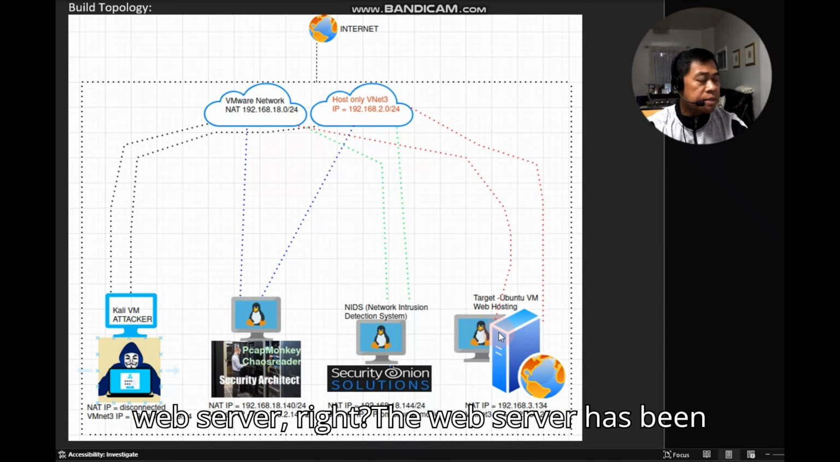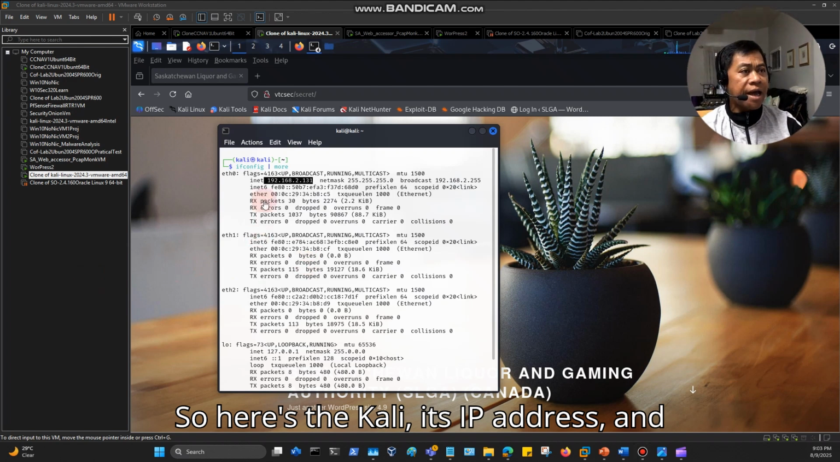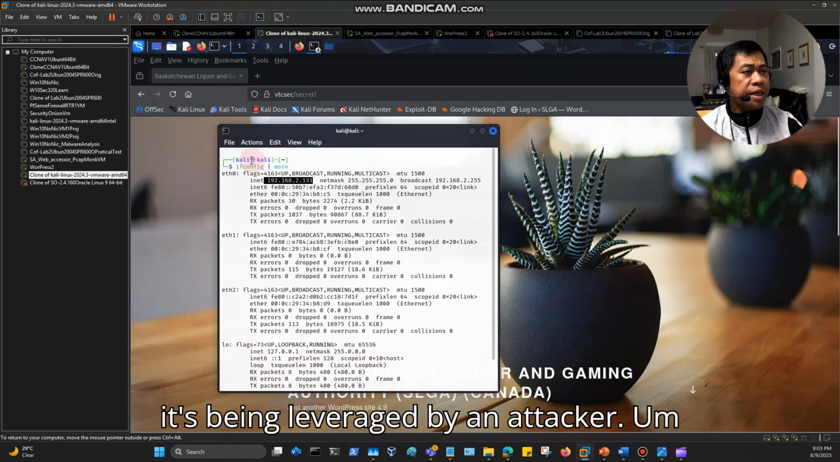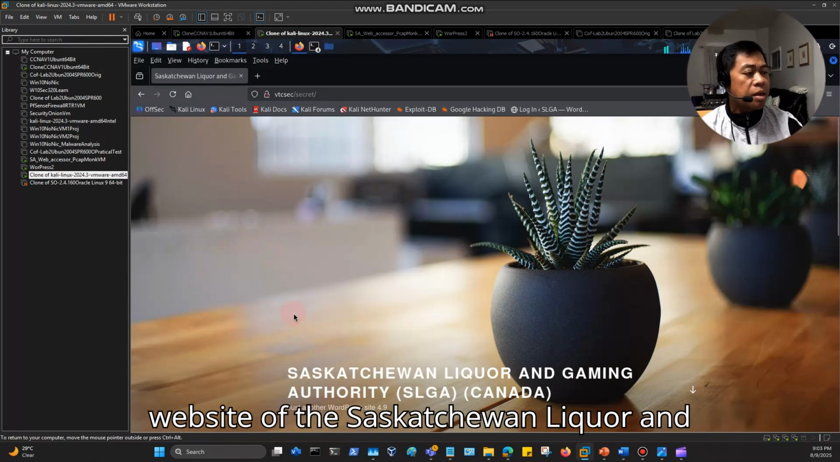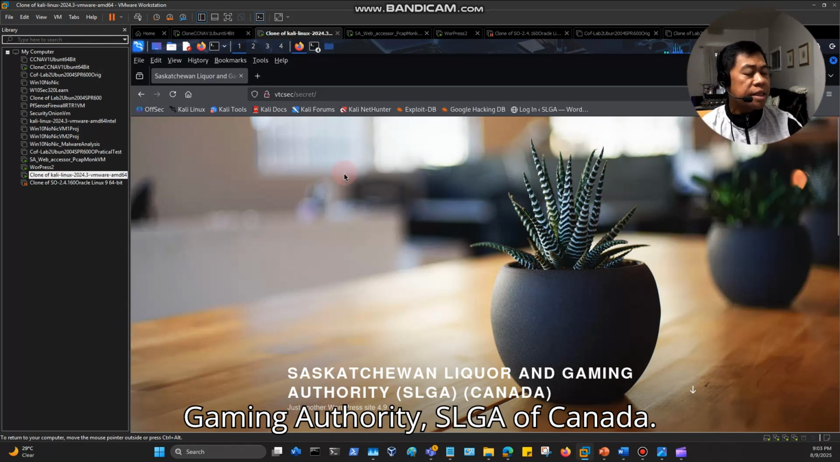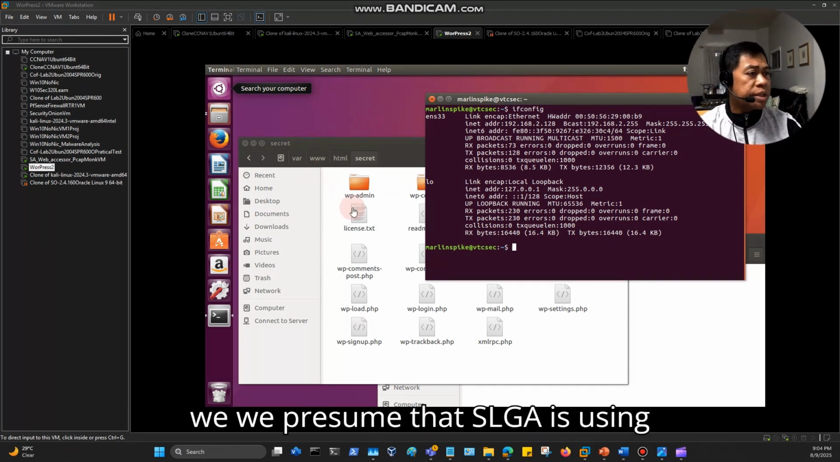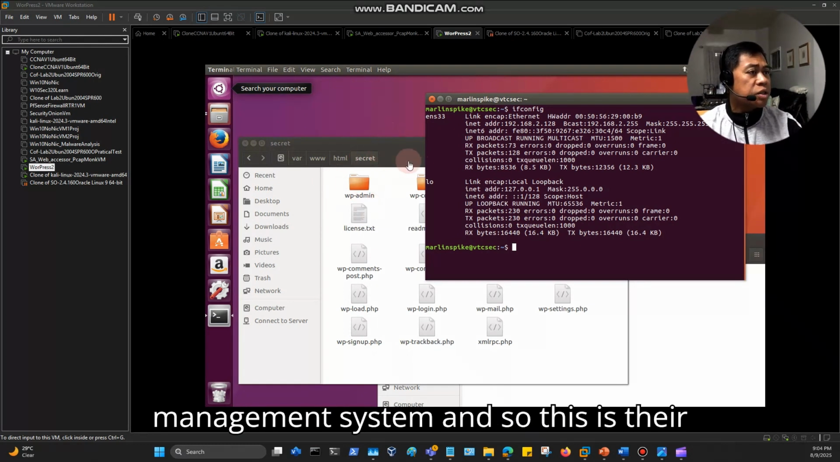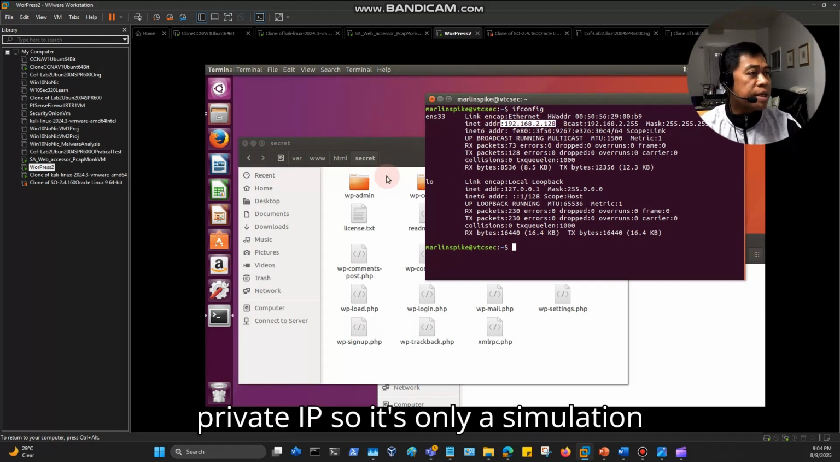web server. The web server that has been compromised for SLGA, and we assume that it's using WordPress for their CMS. So here's the Kali machine and its IP address, which is being leveraged by an attacker. The attacker can access the public website of the Saskatchewan Liquor and Gaming Authority, SLGA of Canada. For the content management system, we presume that SLGA is using WordPress for their website, and this is their website and this is their IP. We assume this is a public IP, but it's a private IP, so it's only a simulation. Everyone understand that.